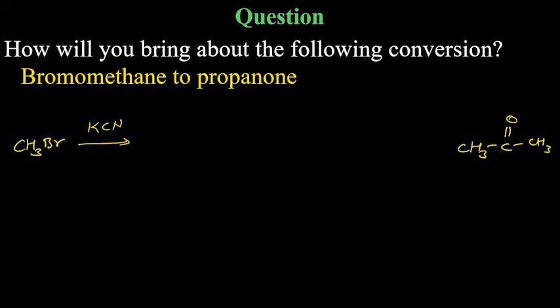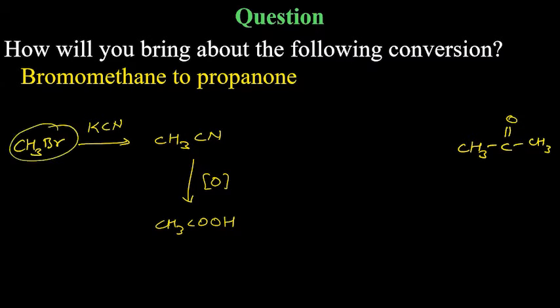And remember, KCN is one of the compounds for ascension of series. What is ascension of series? It means you need to increase the number of carbon atoms. You can increase the number of carbon atoms by getting reacted with KCN. CN will be attached to the alkyl group, and that can be oxidized further to carboxylic acid. For example, CH3CN, if you get it oxidized, you will get CH3COOH. So if you had to convert methyl bromide to acetic acid, this would have been the way: increase one carbon by KCN, and then oxidation.